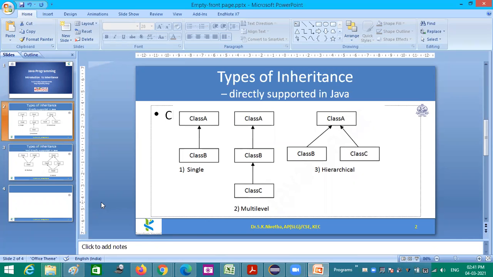One parent, one child. You can refer to the screen until I share the answer. It is single inheritance.